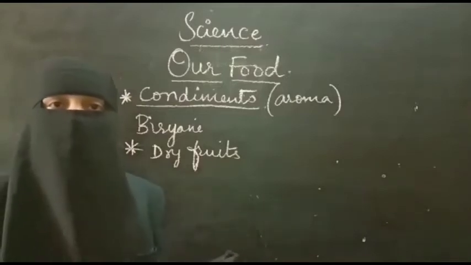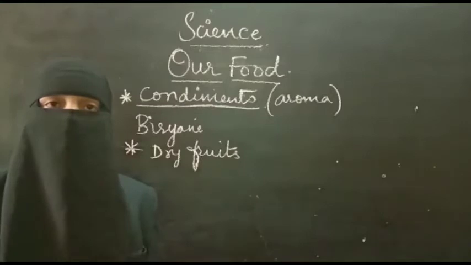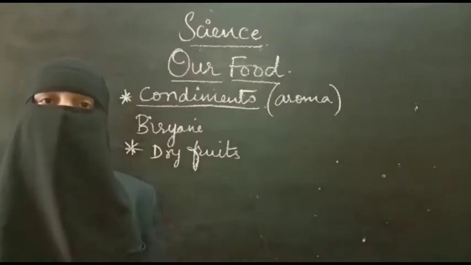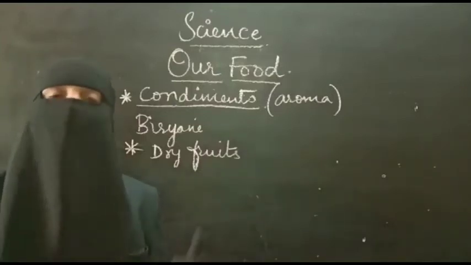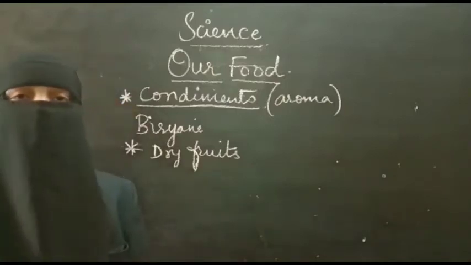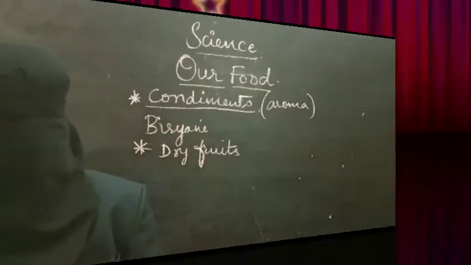We will add elaichi powder to some of the dishes to get aroma. Even ginger garlic is also added to give good aroma. So as these condiments give good smell, fragrance means sweet smell, they are also called fragrant materials.